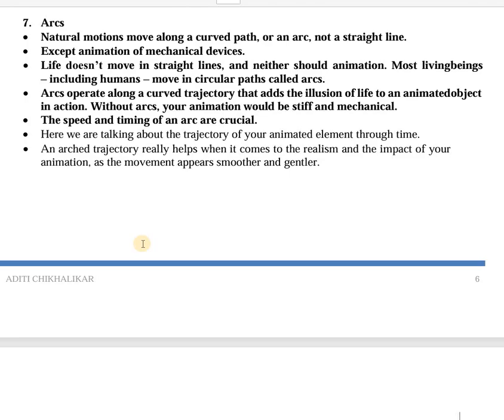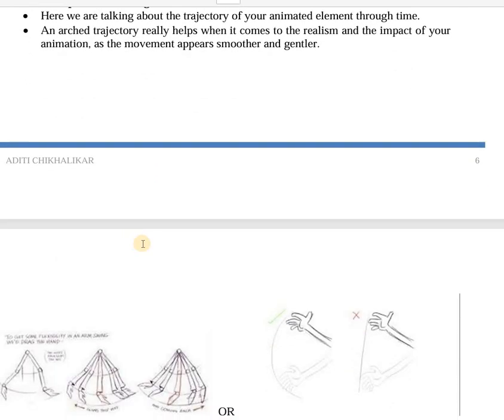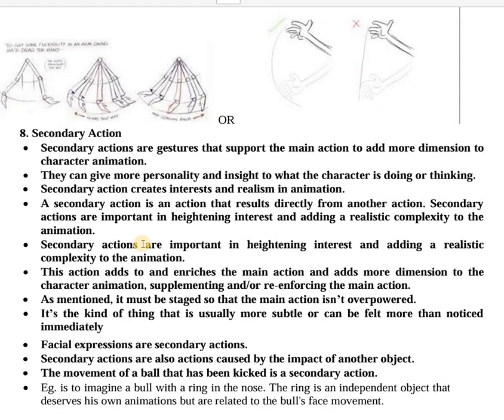So, depending upon the kind of the object or the nature of the object, the curvature of the arc is going to change. But unless and until your animation is about robots or mechanical devices, you should incorporate arcs in the animation because natural motions, natural movements happen along the curve path and not a straight line. So that is about arcs.